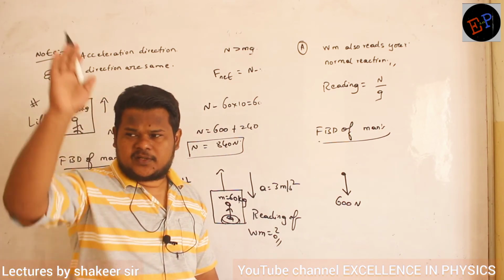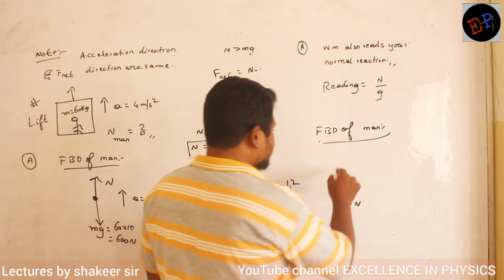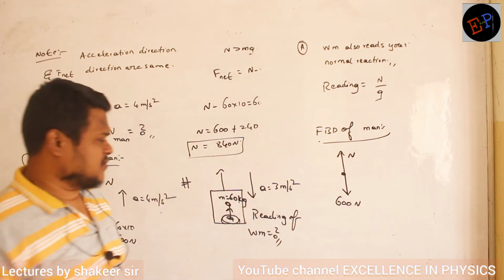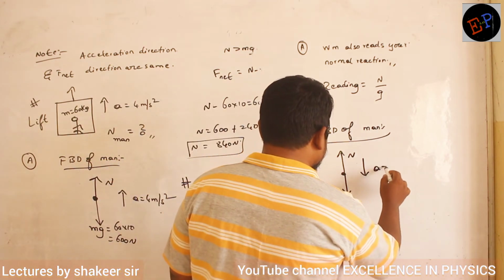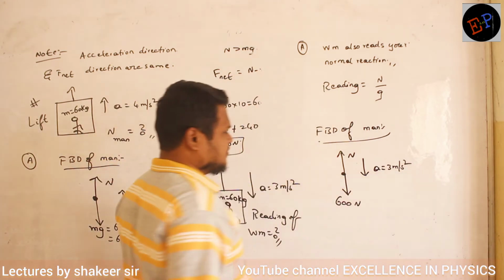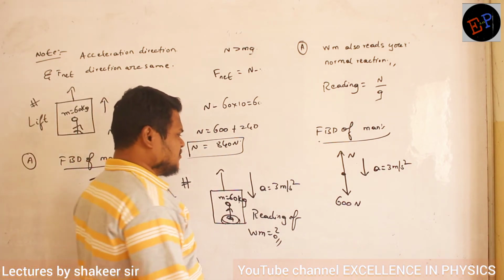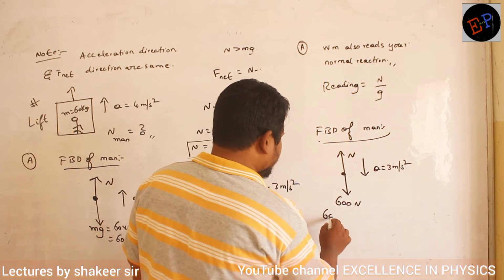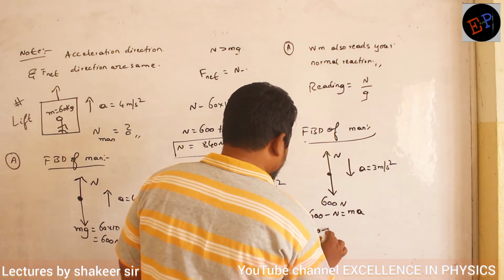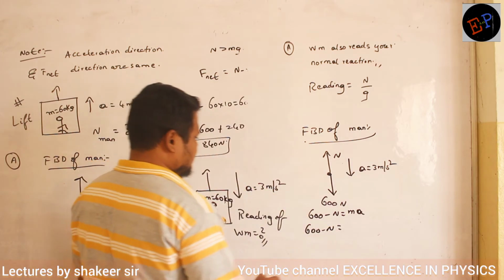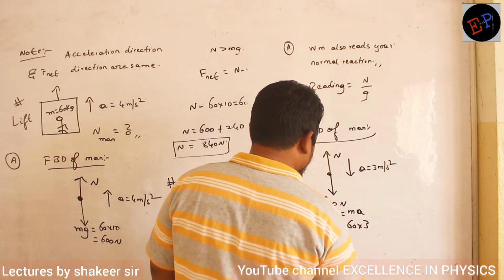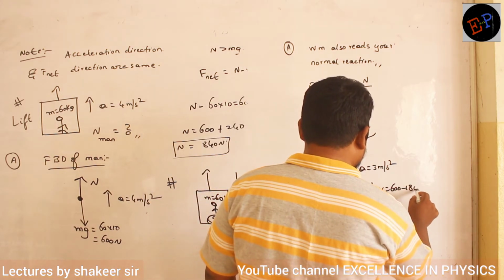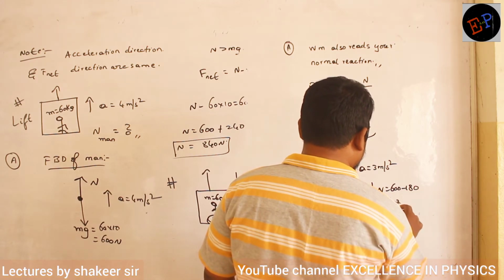And some of this weight falls on the weighing machine, so the weighing machine will give a reaction. Reaction will be in which direction? Upwards. But acceleration is acting in which direction? Downwards. Acceleration 3 meter per second square is acting downwards. If acceleration is downwards, it means definitely 600 should be greater than normal reaction. So 600 minus normal reaction is equal to mass times acceleration. Mass of the body 60, acceleration 3. So normal reaction is 600 minus 180, that is 420 Newton.